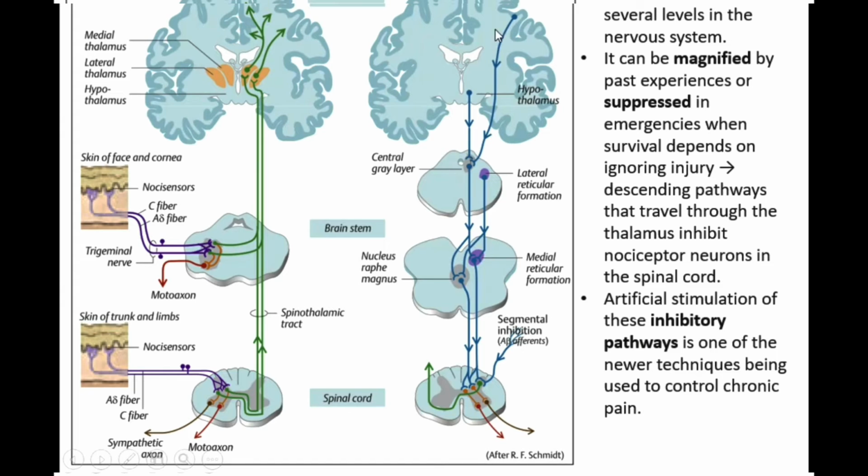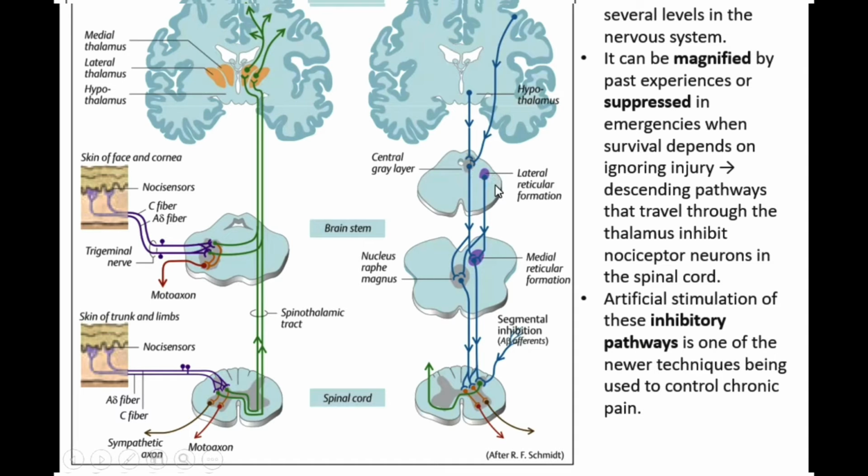What happens? From the cortex, there are some neurons which come to the central gray layer. And also from the hypothalamus. As you see in here, for the ascending part, we didn't talk about the hypothalamus much. We talked about the lateral nucleus of thalamus and medial nucleus of thalamus, and they go to the cortex and so on. But in here, from the hypothalamus, which is under the thalamus, there are some neurons which will come to the central gray layer. From the hypothalamus, and from the cortex to the central gray layer also, they will have some synapses.